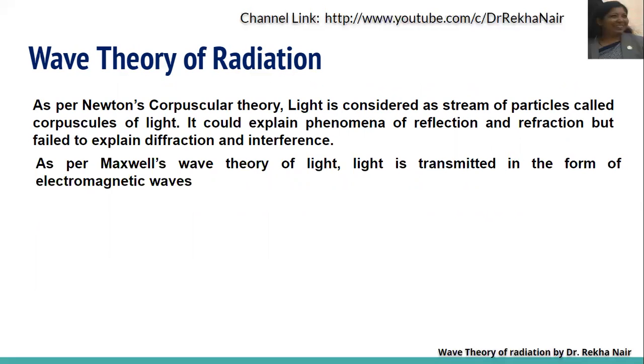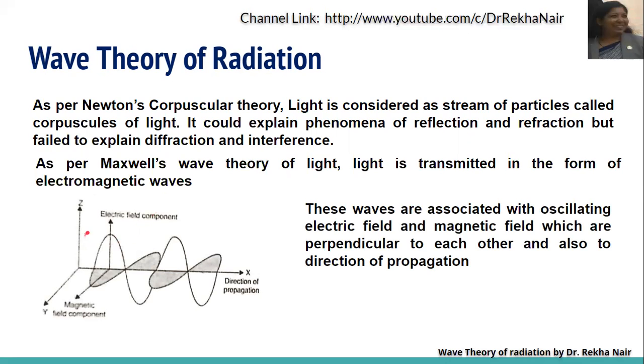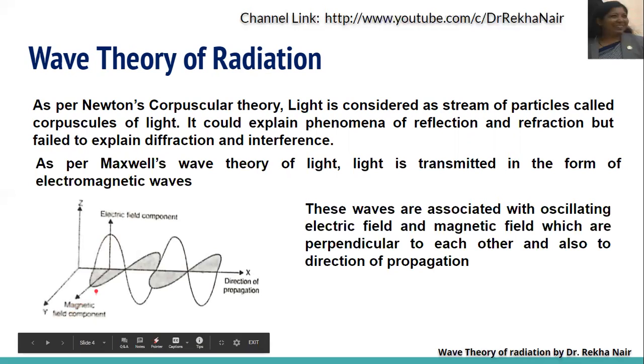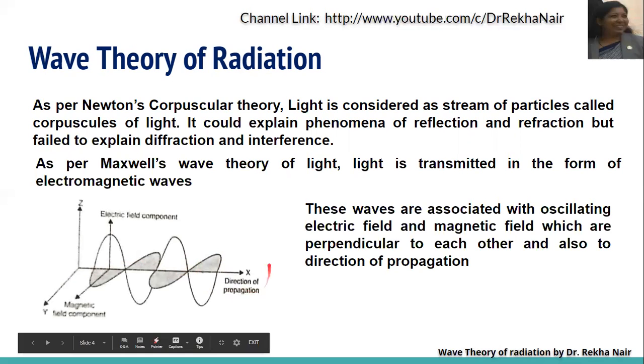As per Maxwell's wave theory of light, light is transmitted in the form of electromagnetic waves. You can see in the picture these electromagnetic waves. These waves are associated with oscillating electric and magnetic fields, which are perpendicular to each other, and also perpendicular to the direction of propagation of these waves.